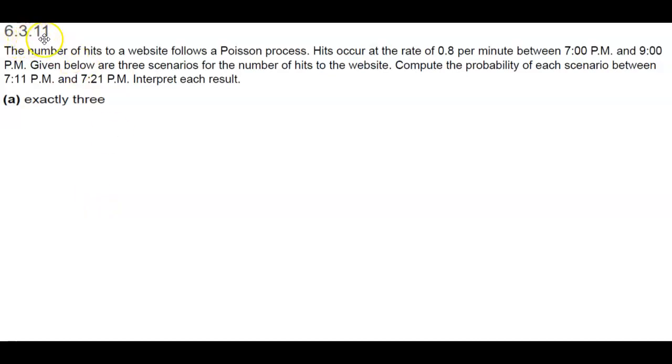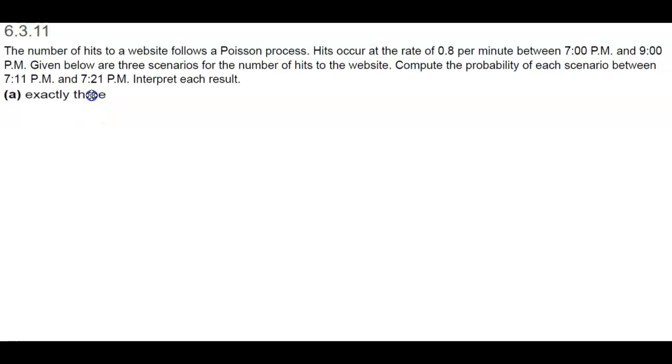Section 6.3.11. The number of hits to a website follows a Poisson process. Hits occur at the rate of 0.8 per minute between 7 p.m. and 9 p.m. Given below are three scenarios for the number of hits to the website. We're going to compute the probability of each scenario between 7:11 p.m. and 7:21 p.m. and then we're going to interpret each result.